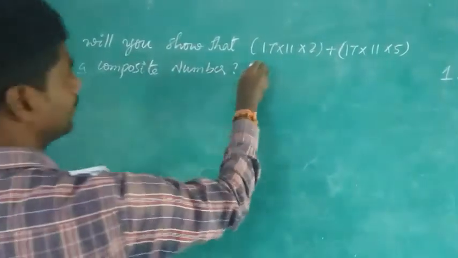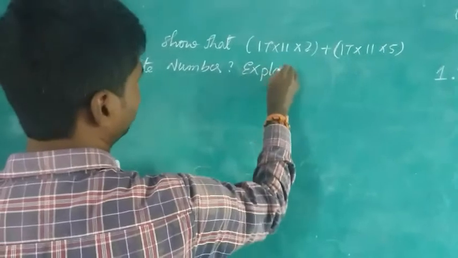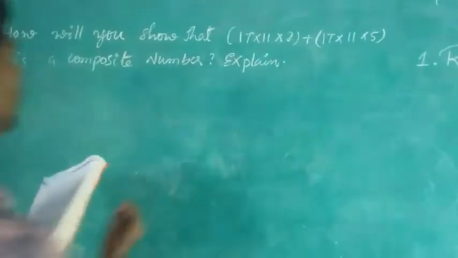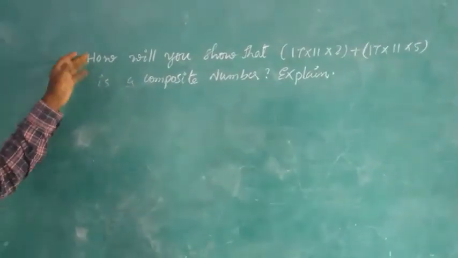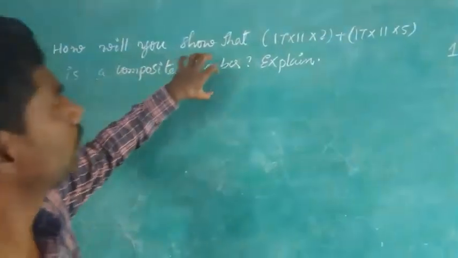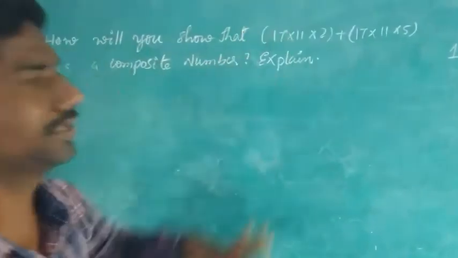And explain. In the question it says explain. See, this is the problem that is given. We need to prove this is a composite number and explain.